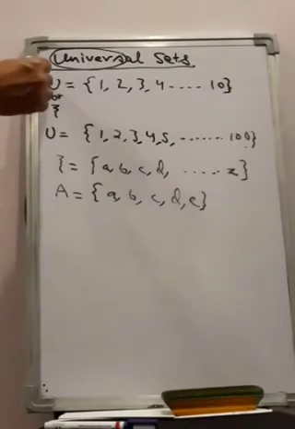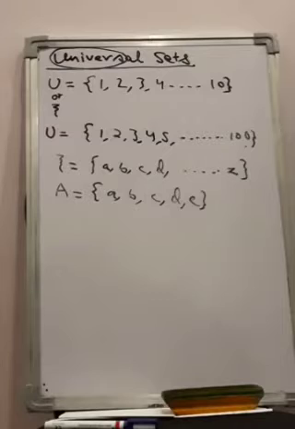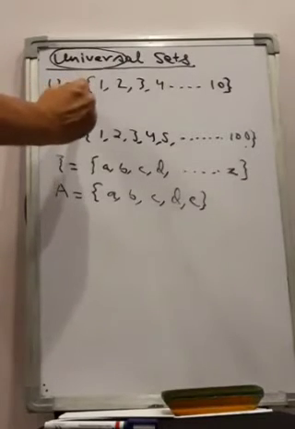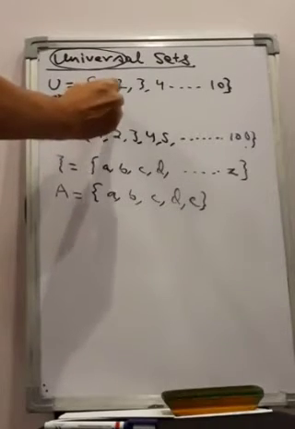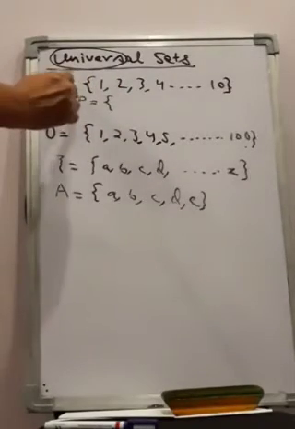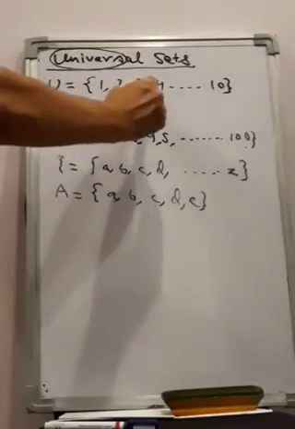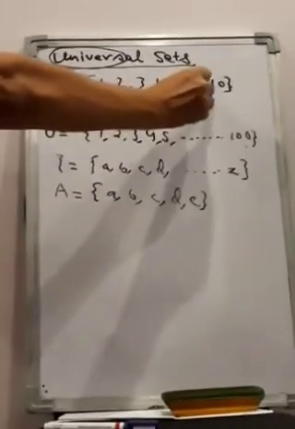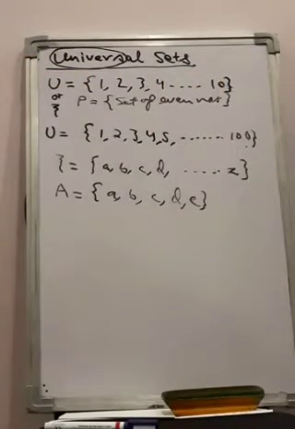Now suppose in the first example which I gave, you are asked to write the set of even numbers. Let us say the set is represented by capital letter P here. The set is always written in curly brackets and it is represented by a capital letter. You have learned that in the previous class. But you are not told from which number to which number you have to write the even numbers.